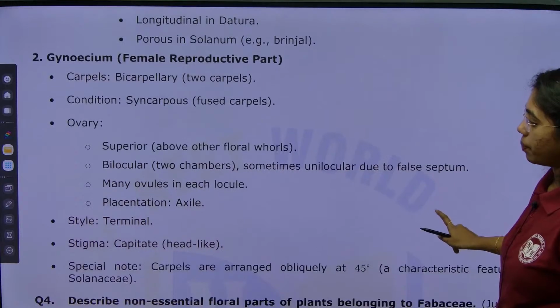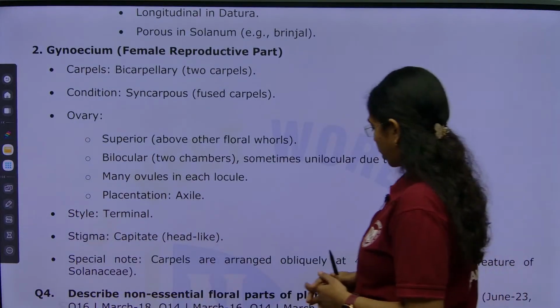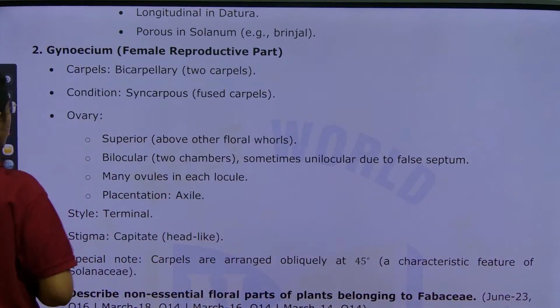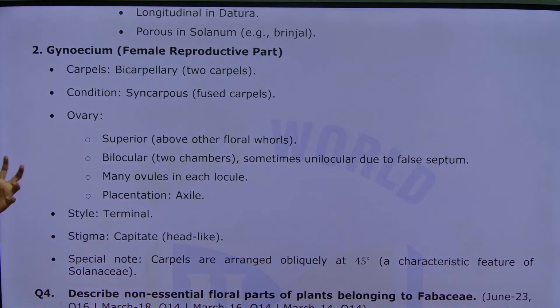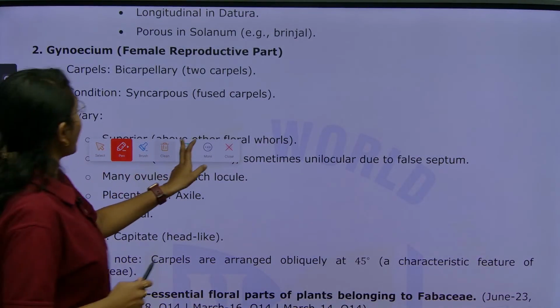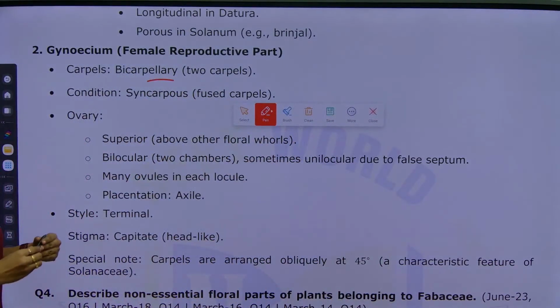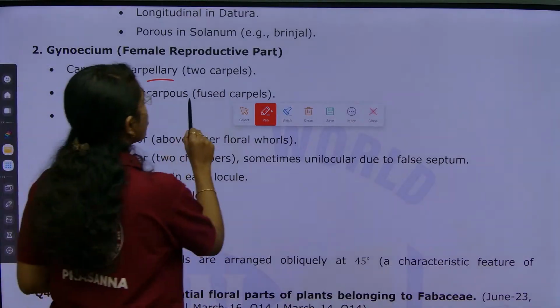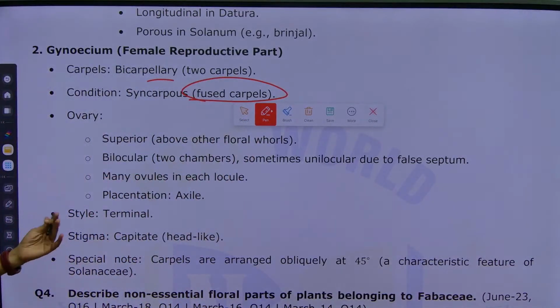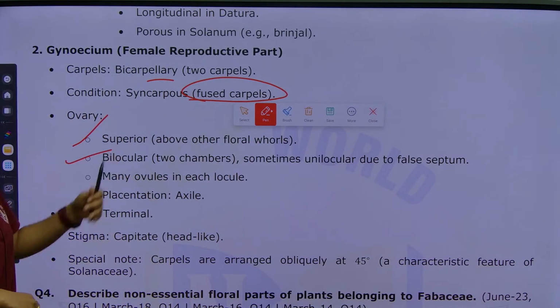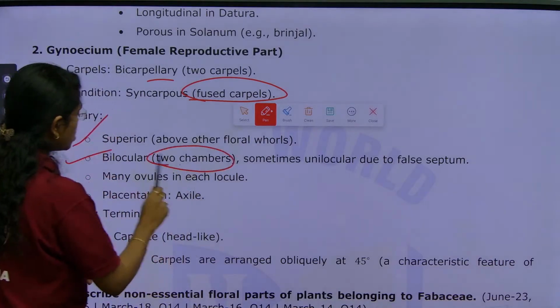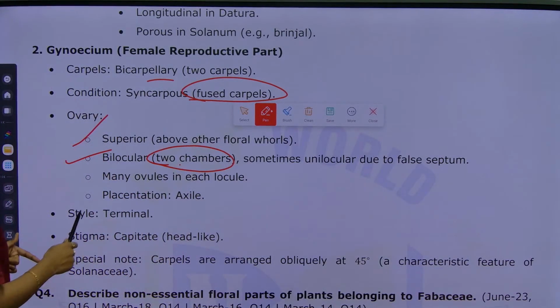Next, the gynoecium, the female reproductive structure. Gynoecium in Solanaceae is bicarpellary, it has 2 carpels, in syncarpous condition with fused carpels. Ovary is superior, bilocular with 2 chambers. It has many ovules in each locule.